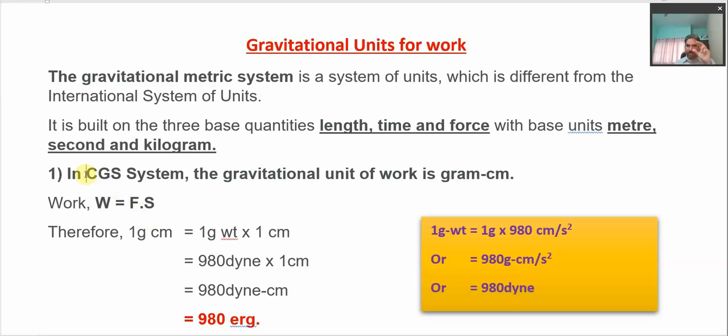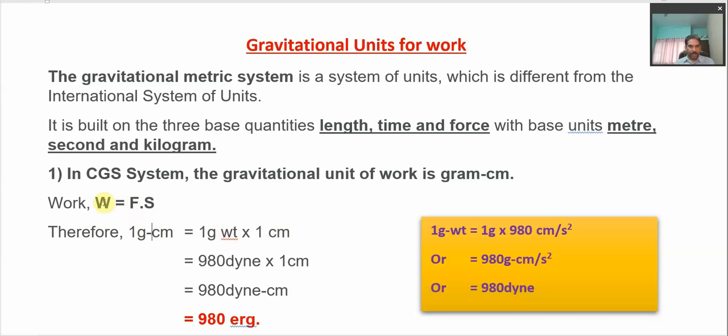And in the CGS system, which is a smaller system of units, the gravitational unit for work is said to be gram centimeter, because for the force in the CGS system, if we are defining it with the kilogram, the force corresponding to the given gram or kilogram mass of the object, then in the CGS system the force is taken as the gram, right? Actually it is not the mass, and hence here gram is not representing mass, it is representing the force corresponding to given grams of the substance, or we can say given mass of the substance in grams. Okay.